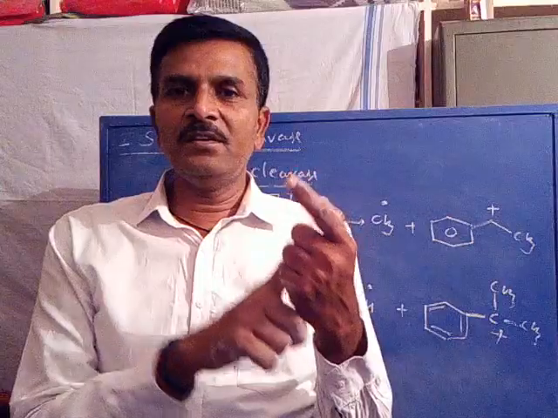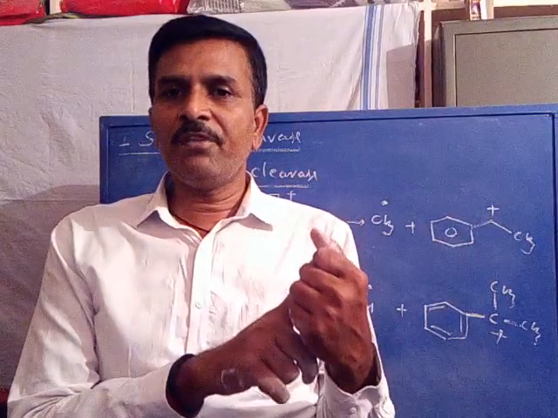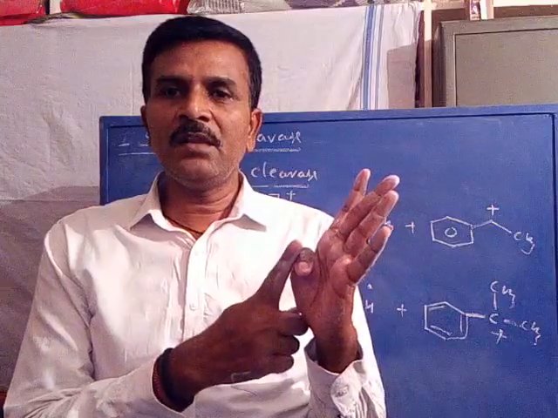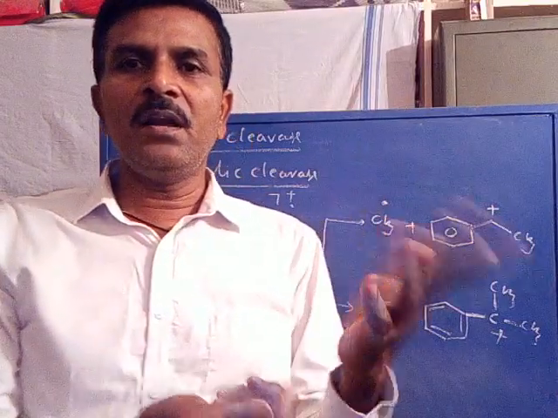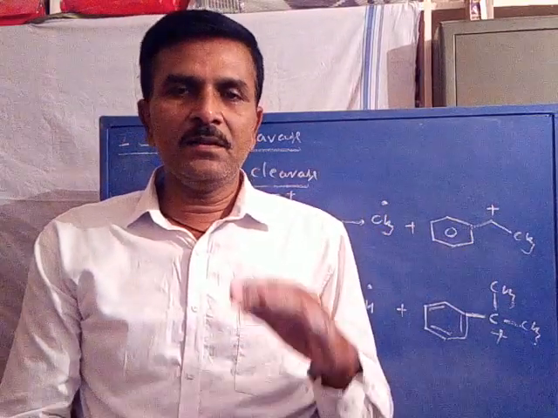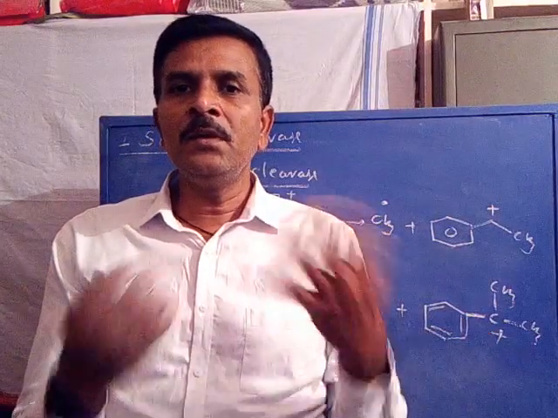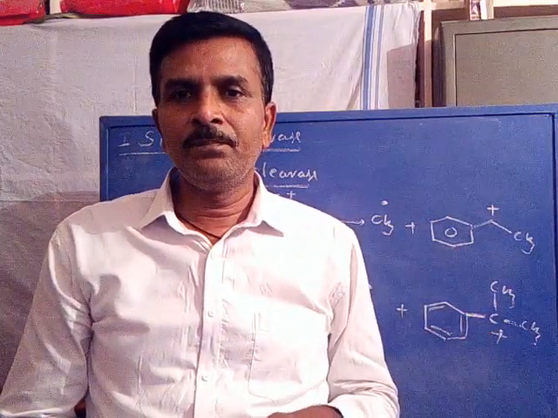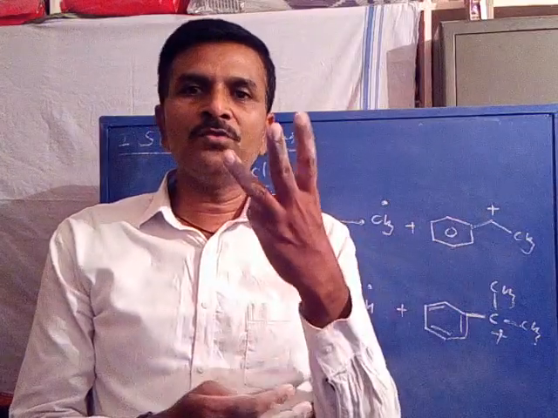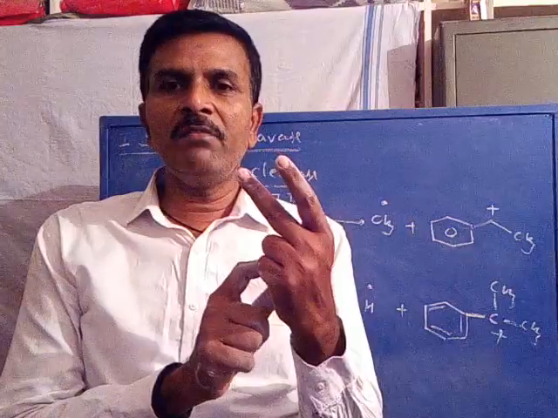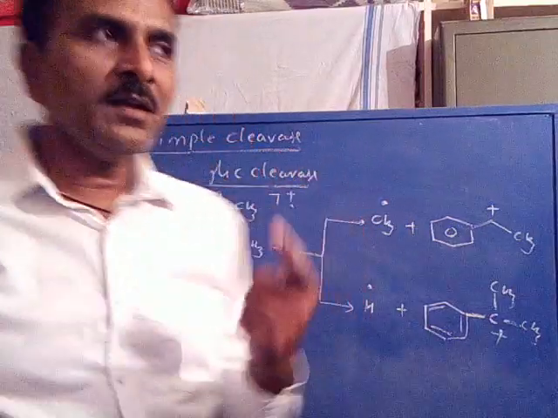If the first bond is cleaved, it is alpha cleavage; if the second bond is cleaved, it is beta cleavage. If the second bond is cleaved with respect to a double bond, it is called allylic cleavage. If the second bond is cleaved homolytically with respect to an aromatic system, it is called benzylic cleavage. Now simple cleavage includes three types: heterolytic cleavage, homolytic cleavage, and retro-Diels-Alder reaction.